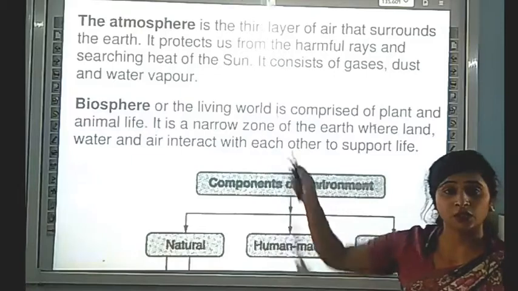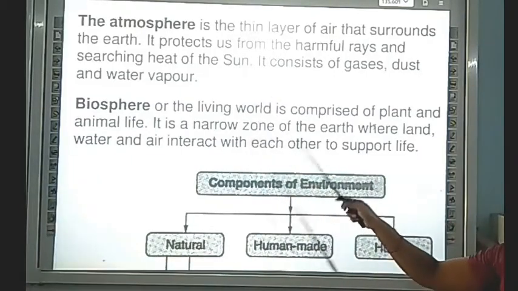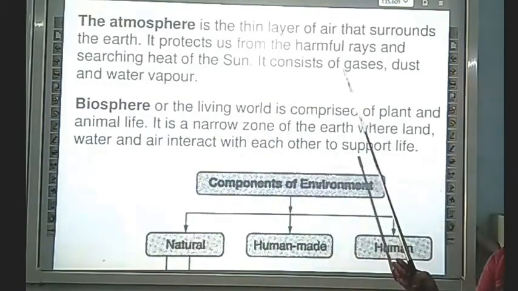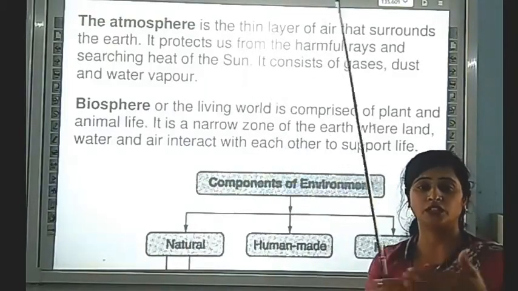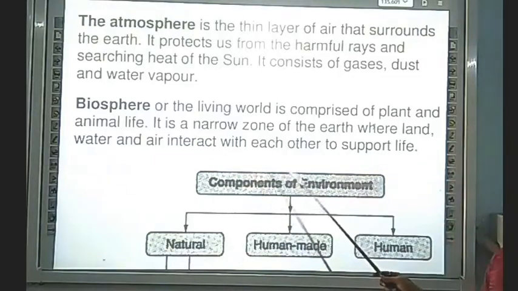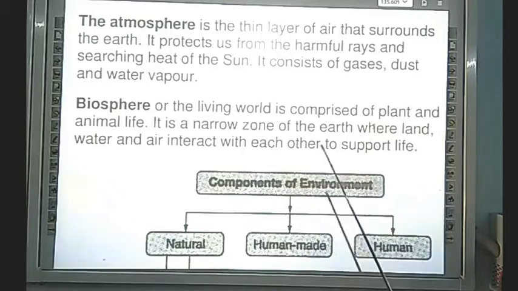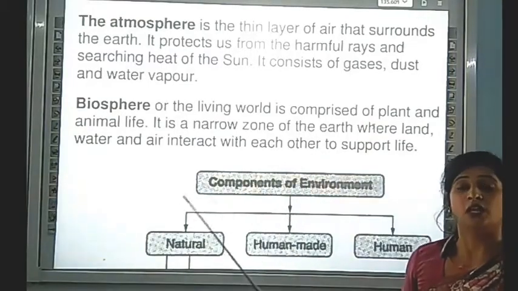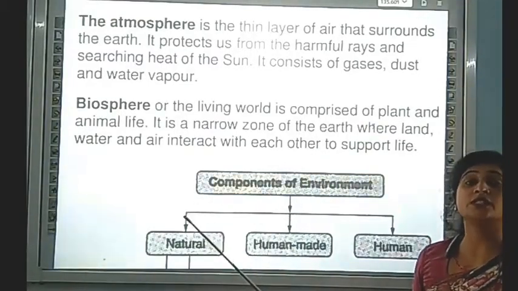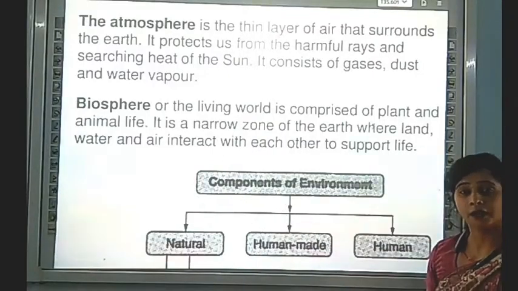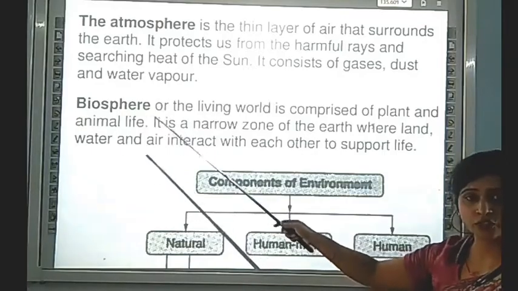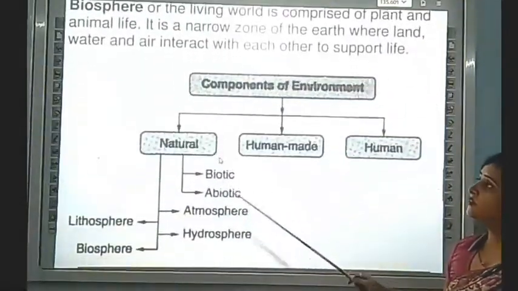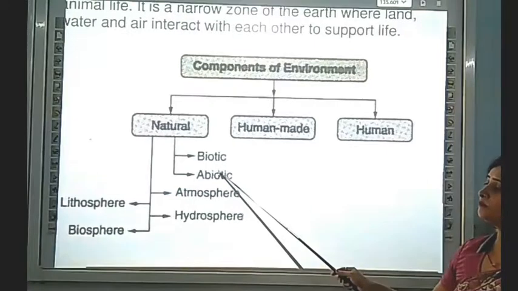When the lithosphere, hydrosphere and atmosphere, when the three are joined, that interaction is the point of the biosphere. It means life is possible with the combination of these three spheres. When the three spheres are mixed up, combined, that time our life is possible. Biosphere is possible. Life on the earth is possible by these spheres.